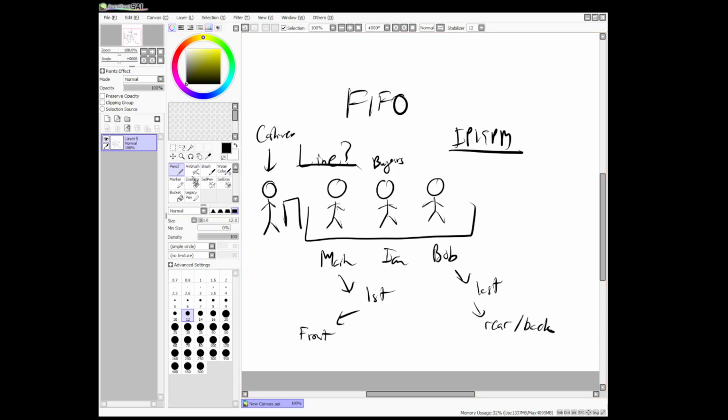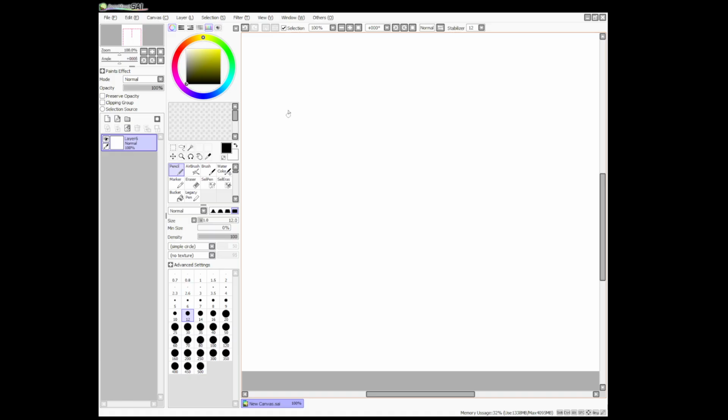Okay? So, when we use the operations push and pop, always remember that in a line, when you push the first one, it goes here.